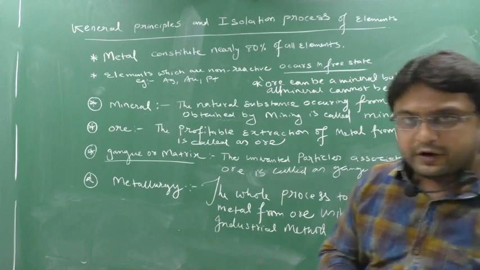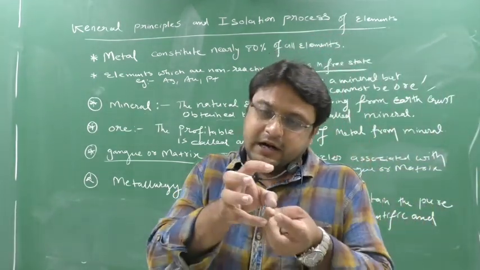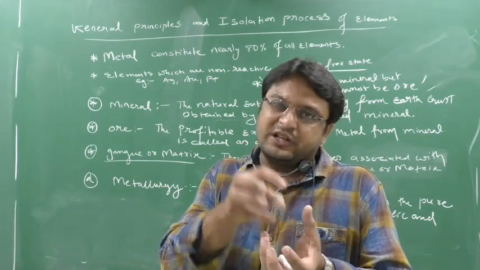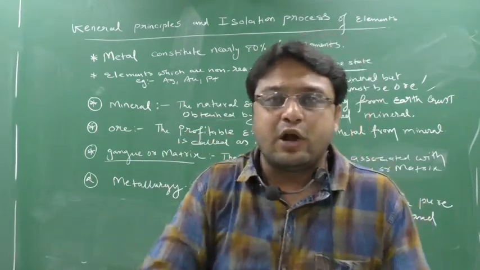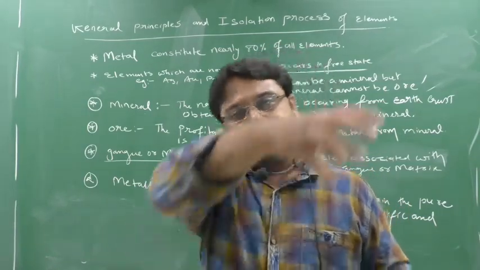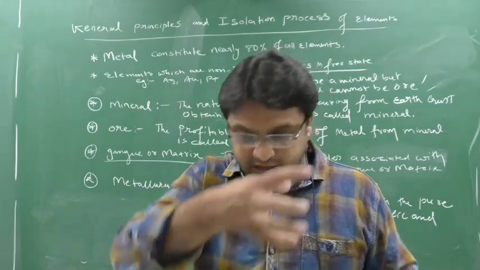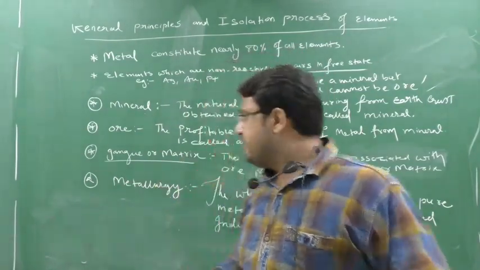Yes or no? See, for example, you are washing clothes. The cloth is your ore, but the dirt and the stains associated with your cloth, that is gangue. Now what are you doing? You are applying soap. When you apply the soap and wash it, all the impurities will be removed. The impurities which are removed, we call gangue.